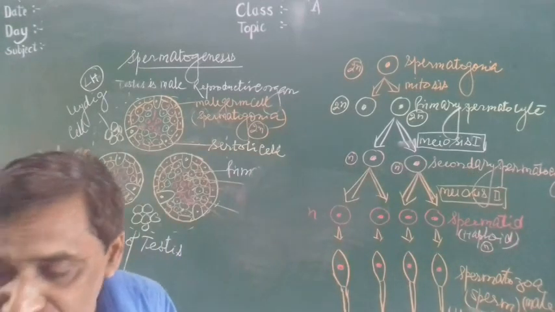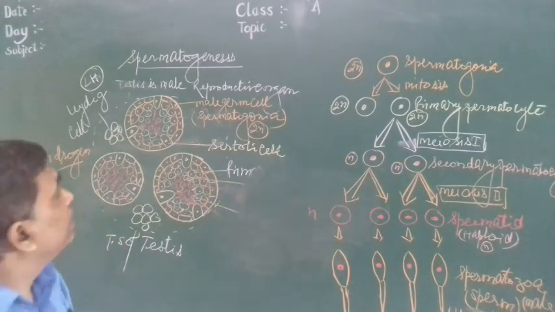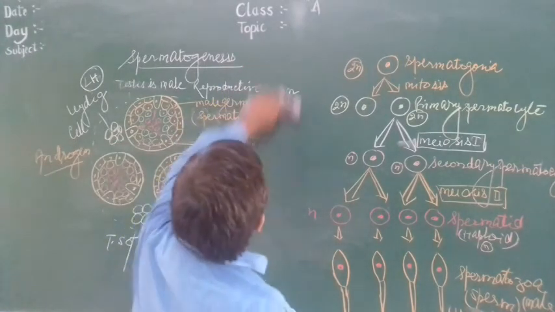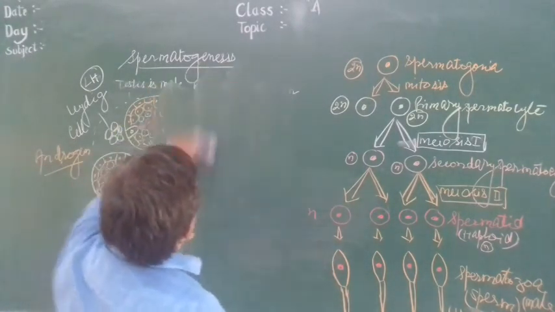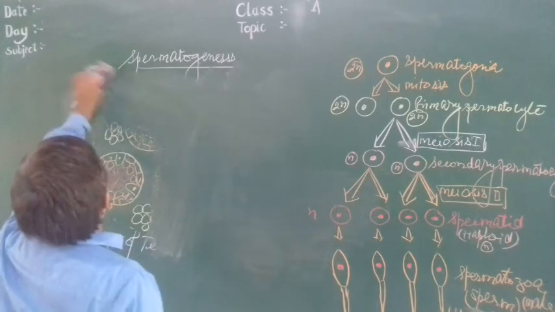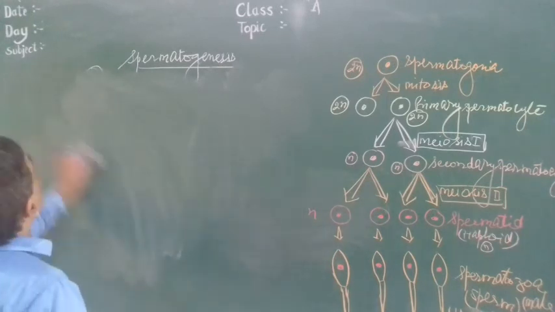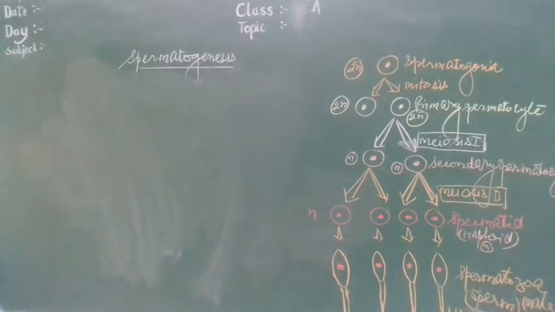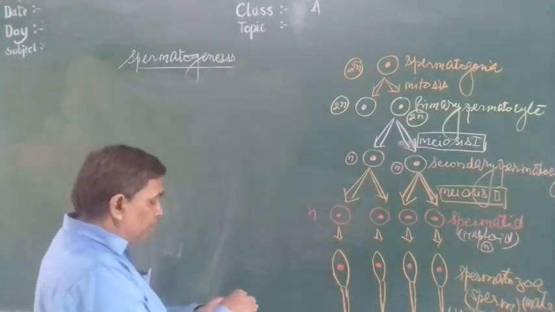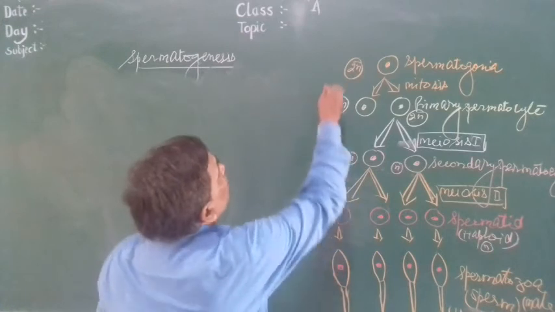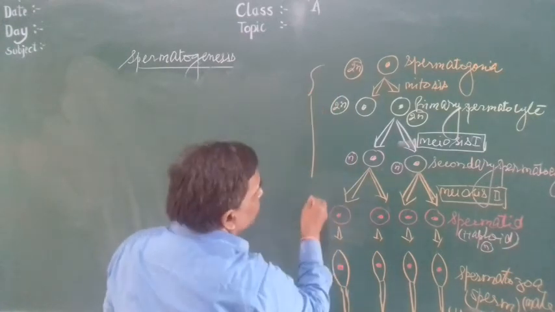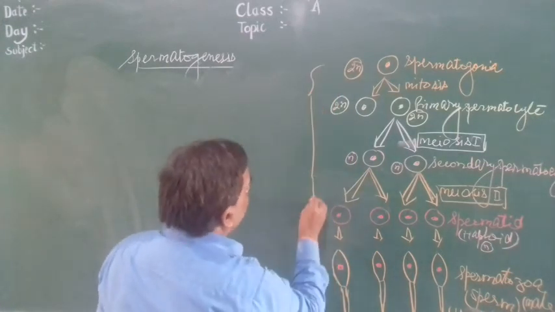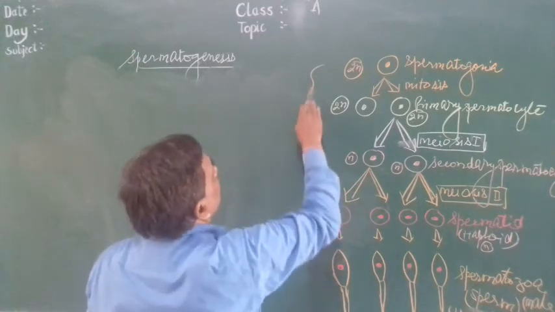Now the question arises, what will you say to this stage? Here spermatogenesis takes place in this step. Suppose from spermatogonia to production of spermatid.